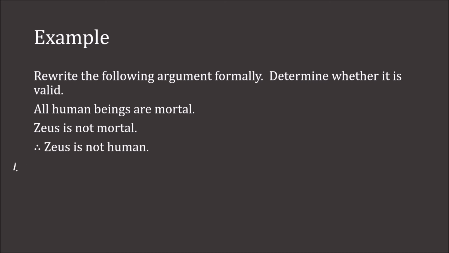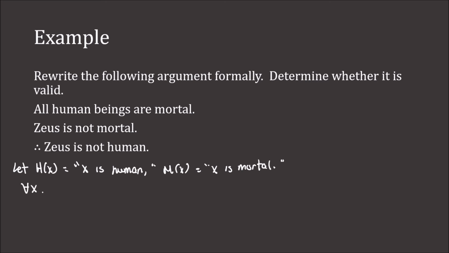So we'll let H of x equal x is human, and M of x represent x is mortal. So this argument would be for all x, H of x implies M of x.